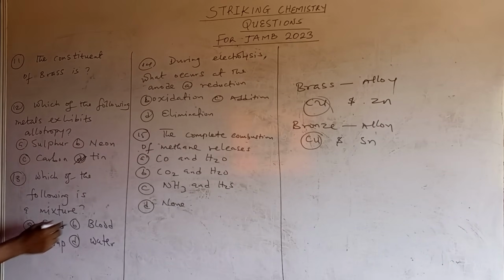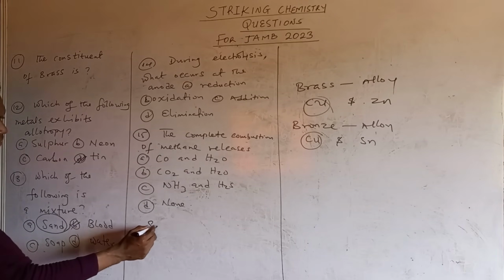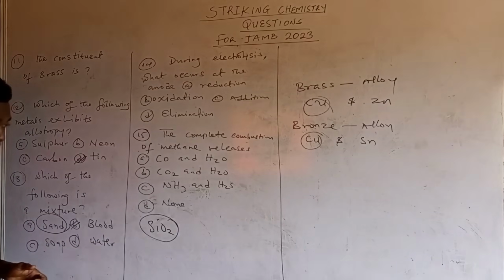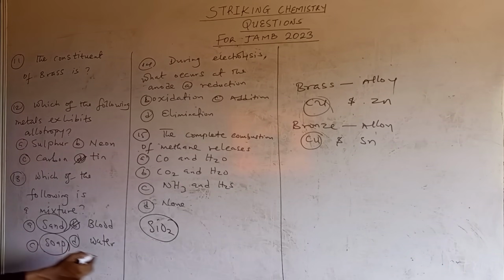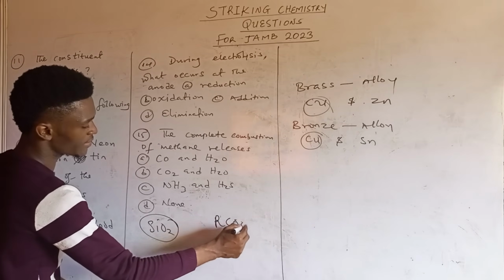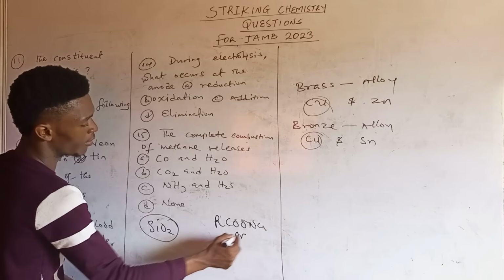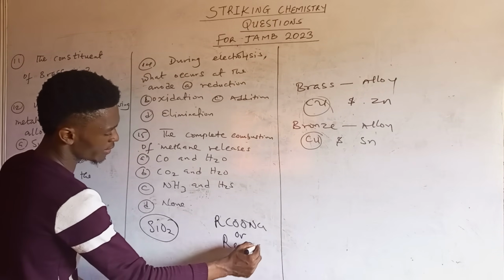So the only mixture here is blood, because sand, pure sand, has a formula, and the formula is SiO2, silicon oxide. All right, and that is actually a compound. Then soap is an organic compound that comes in the form of either RCOONa or RCOOK.